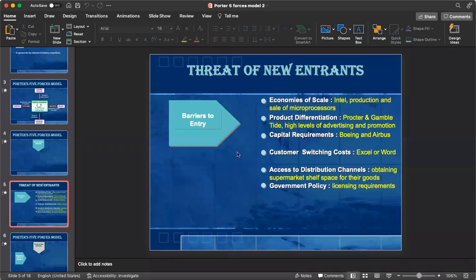Apple is differentiated from Samsung. McDonald's is different from Burger King. How Pizza Hut is different from Domino's. There is some product differentiation in that.